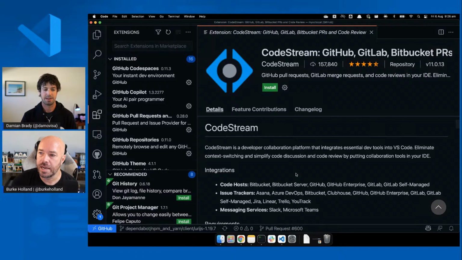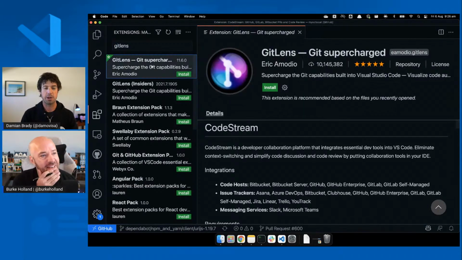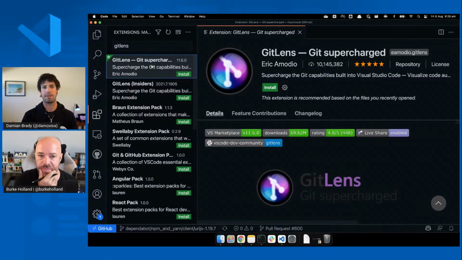Let me see. A couple of people pointing out GitLens. How is this extension better than GitLens? How is it better? I think it's just different. The issues and PRs stuff for GitHub is really about that workflow of picking up the work, creating a pull request, and moving it forward.